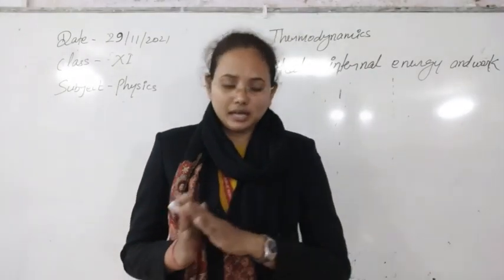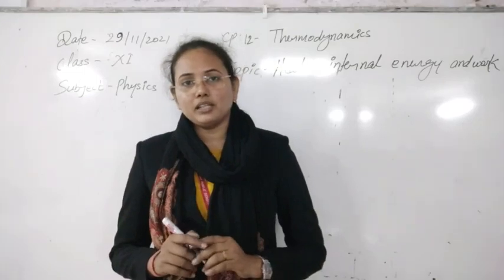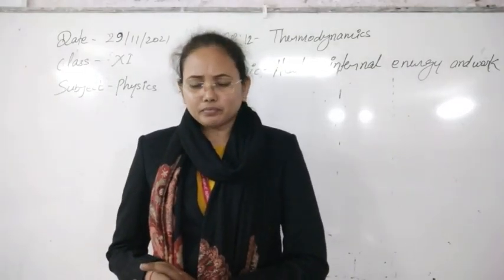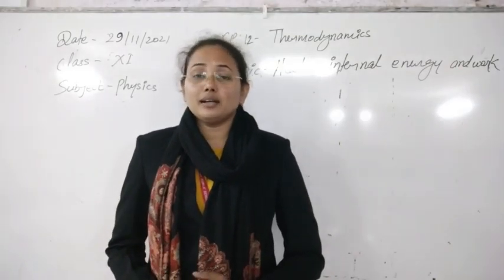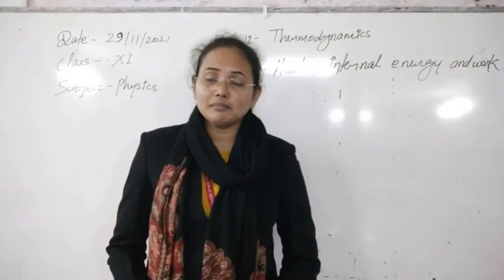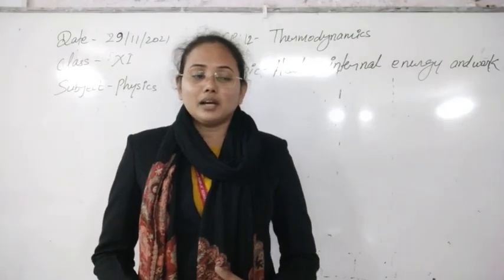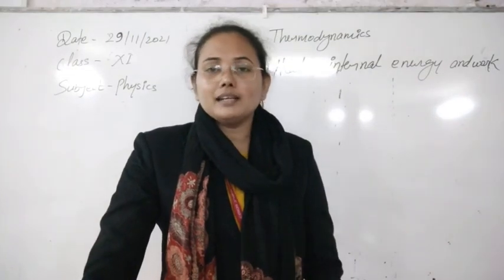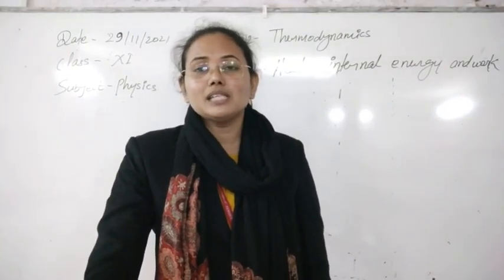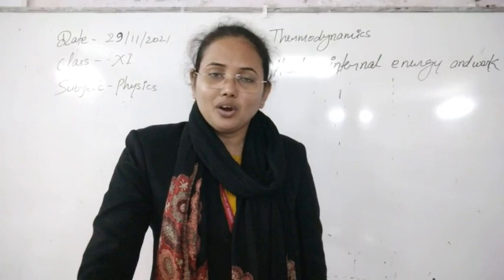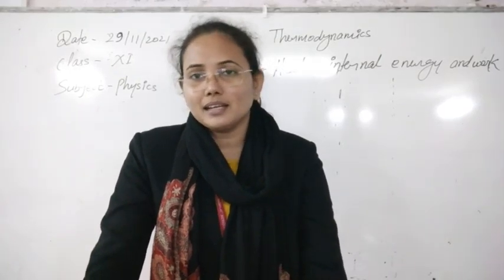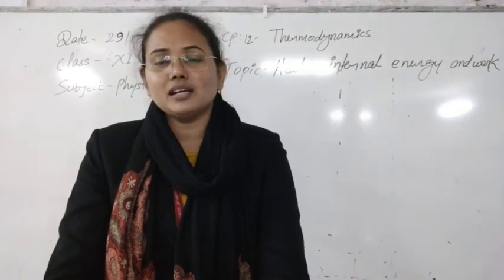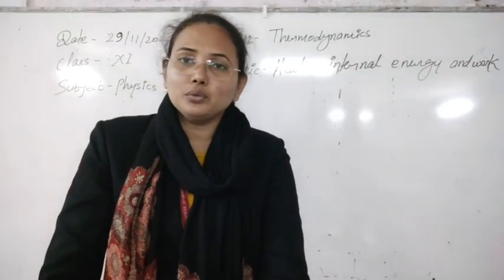Due to that heat flow, the internal energy of the system starts to increase, because the kinetic energy of the system changes due to the change in temperature. So we can say that due to the variation in temperature there is also variation in internal energy. So we can change the internal energy by giving heat to the system.